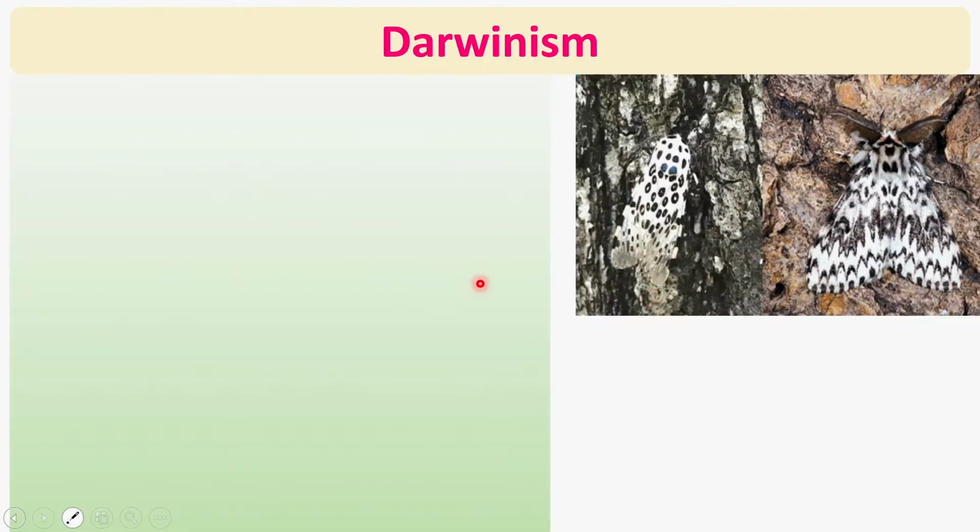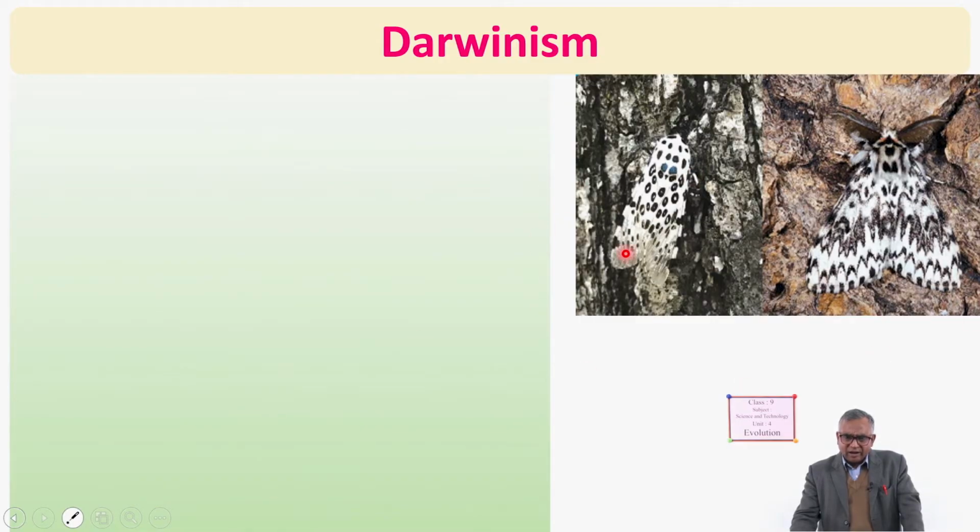Now, in Darwinism, this diagram is given. What are they? Look, here is the trunk of a tree. Here is another trunk of a tree with some creatures on them. Here it is clear what it is. Yes, it is a moth, and the same moth is here, not spreading its wings. That is another thing, doesn't matter. But look here, the environment, the surroundings of this moth, is very similar to its body, but here it can be seen clearly. So how does this event relate to Darwinism?